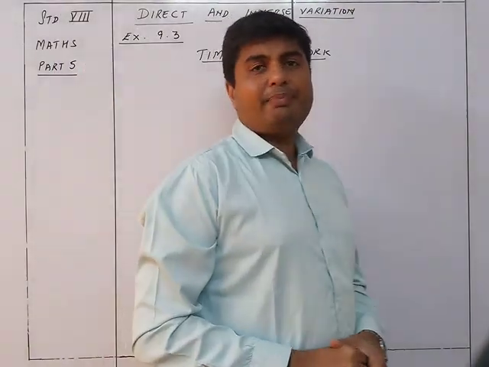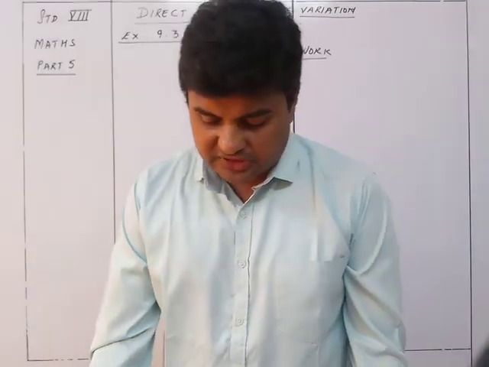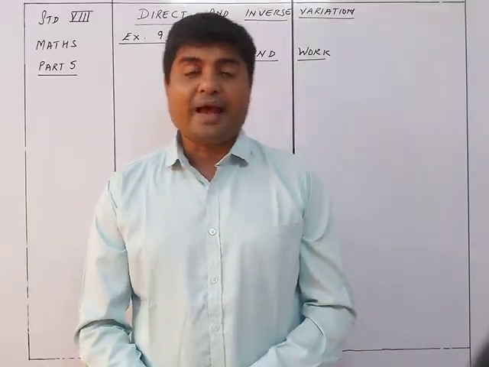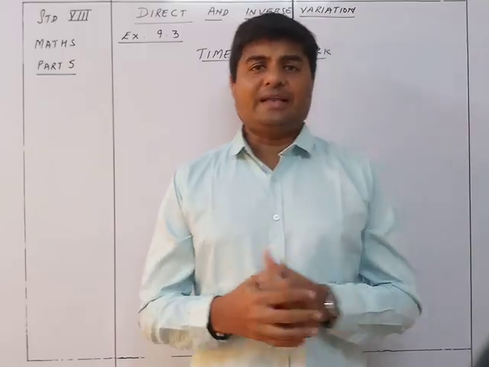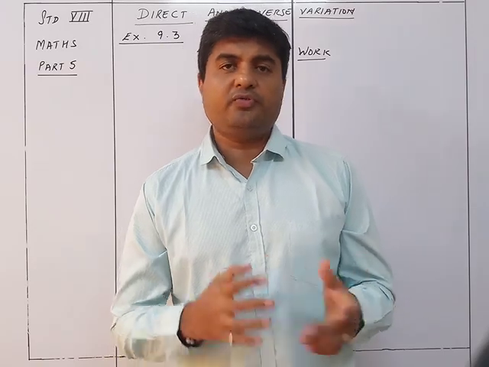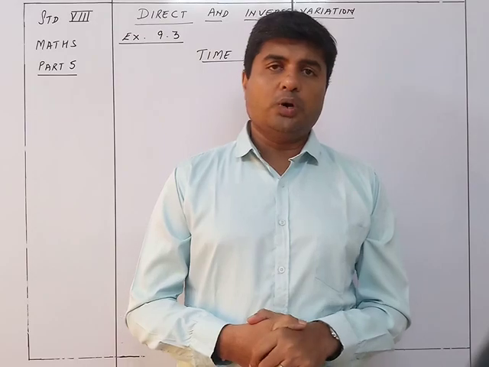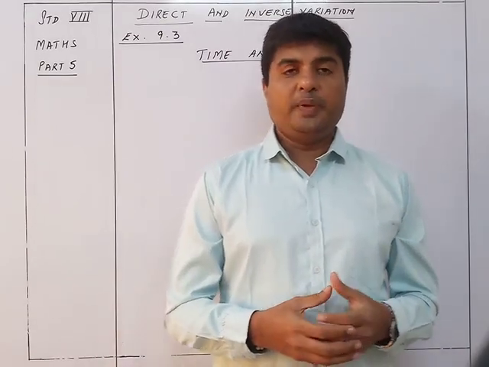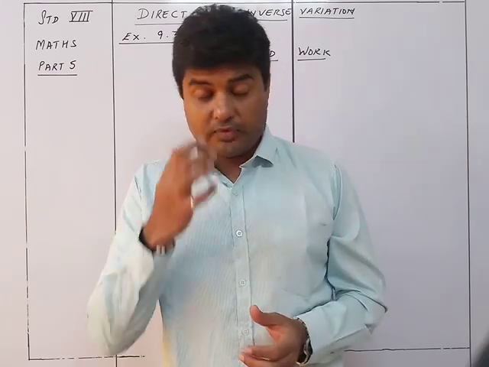So we continue with the chapter direct and inverse variation, and we are on the third part of the chapter, that is the time and work. Now time and work as such is inverse variation, because if we see the time and work, we'll always find that the more the people, automatically lesser the time will be required. So work and time will always be that way.